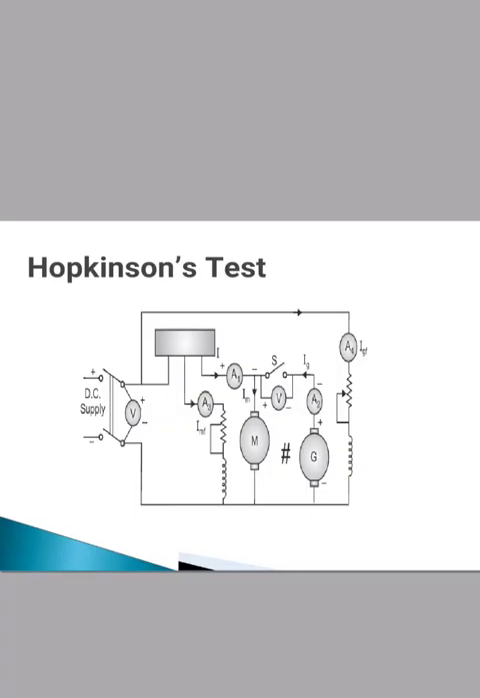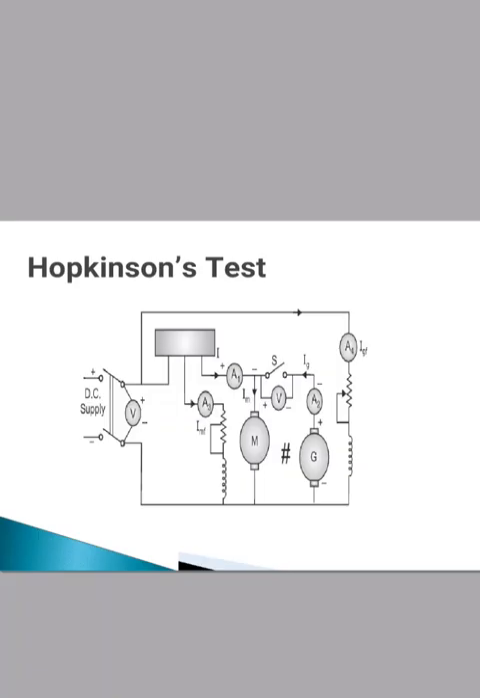Then we have to discuss the regenerative method of testing. In that we have to study the Hopkinson test. In this type of test, the mechanical output of one machine is used for generating electrical energy by the other machine, and the electrical energy generated by the other machine is used by the first, so that only the losses of both machines are drawn from the mains and the machines can be loaded to their full load. For that we have to study this test.